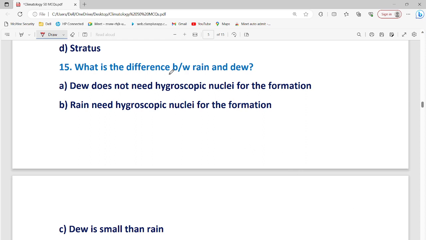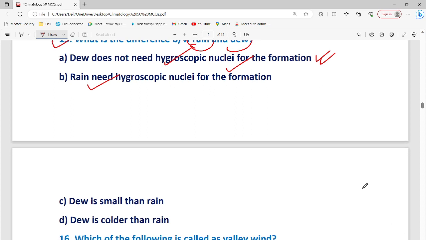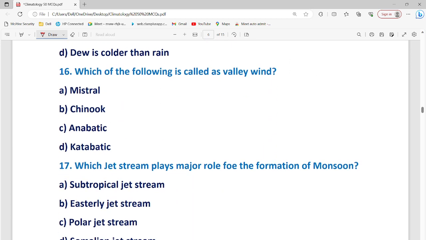What is the difference between rain and dew? One difference: dew does not need a hygroscopic nucleus for its formation, rain needs it. So obviously the answer is hygroscopic nucleus, because dew is deposition without the hygroscopic nuclei, and for rain that would be needed.